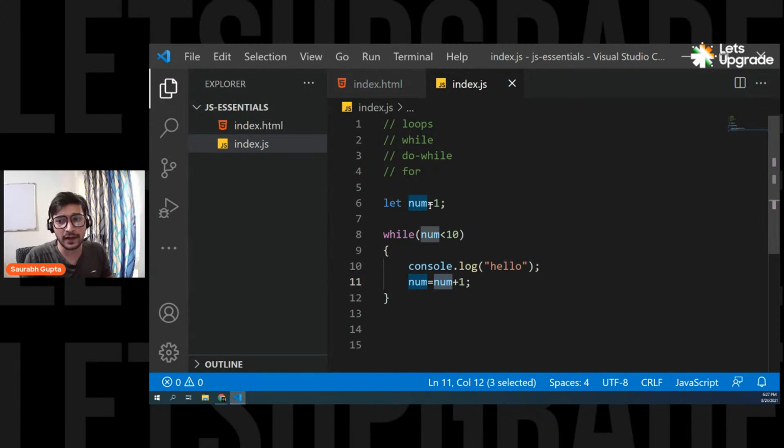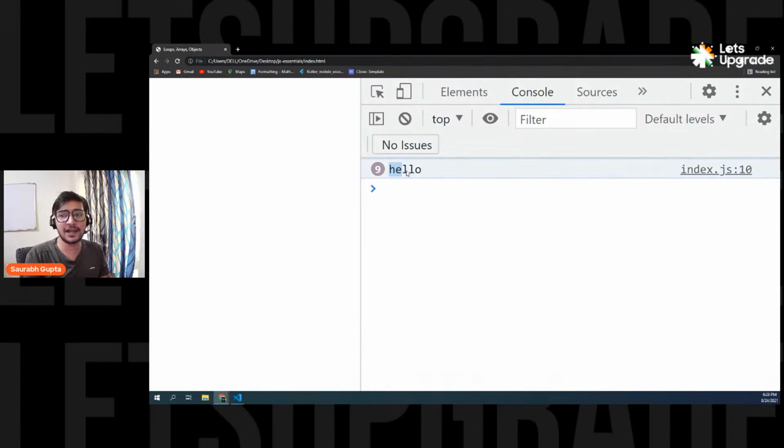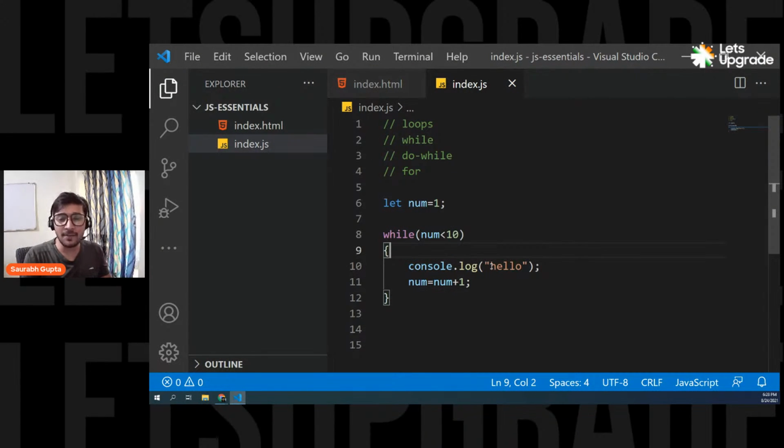So the initial value of num was 1. I add one more. That means it is becoming 2 now. And I'm storing it in num again. That means the new value of num is 2. And now if I go back up, I'm checking 2 is less than 10. Yes, correct. Come inside, execute the code. And after this, it should become 3, because num's value is 2, I do plus 1, it becomes 3. And then again, 4, 5, 6, 7, 8 till 9, because we are only going less than 10. That means 9 is the last correct condition. Let's see. And here we go, see, we print hello 9 times. You can see the number here. So perfect. That's how you decide how many times you want to run your loop.